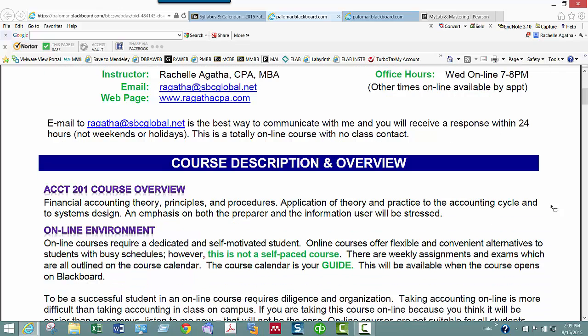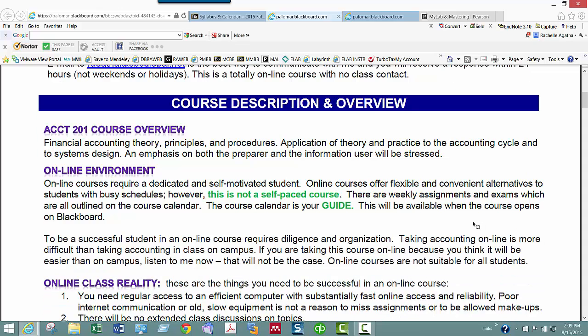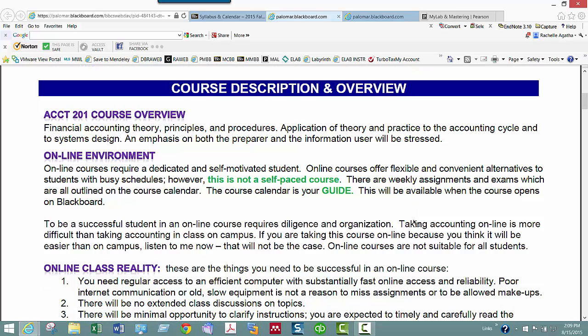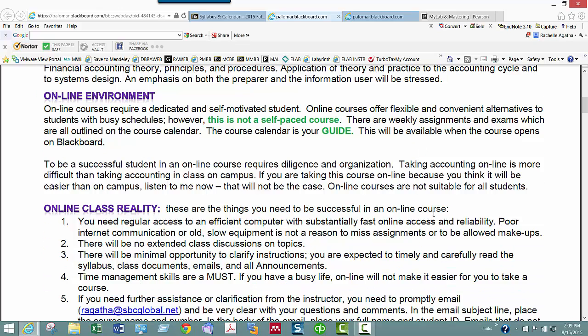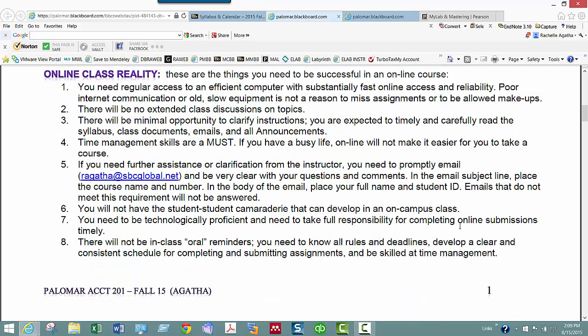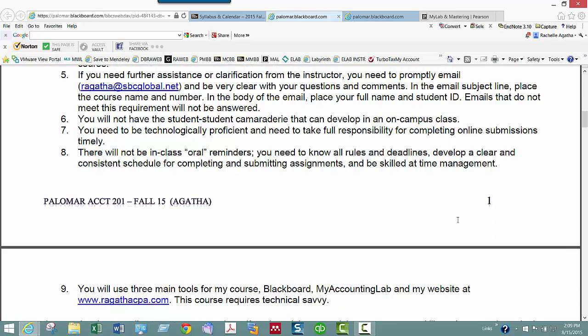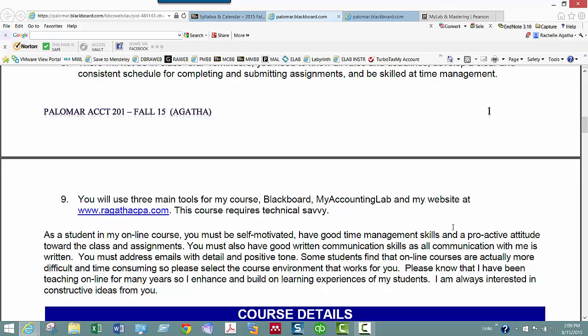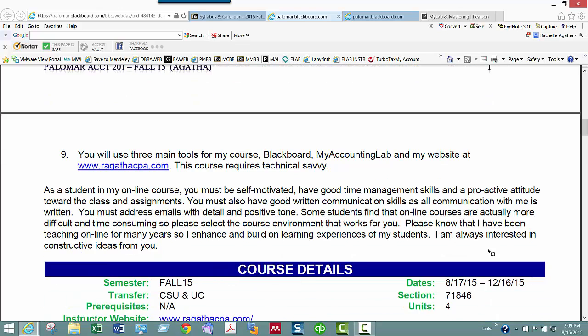Here's your course overview. This is a basic financial accounting class. Once again, this course is not self-paced, which you're going to see in a moment. You have a course calendar and there are weekly assignments due. Make sure you're up to an online class by reading the online class reality information. Online does not mean easier, and there's a lot involved in an online class, so make sure you're in the right class. You will be using Blackboard, My Accounting Lab, and my website.